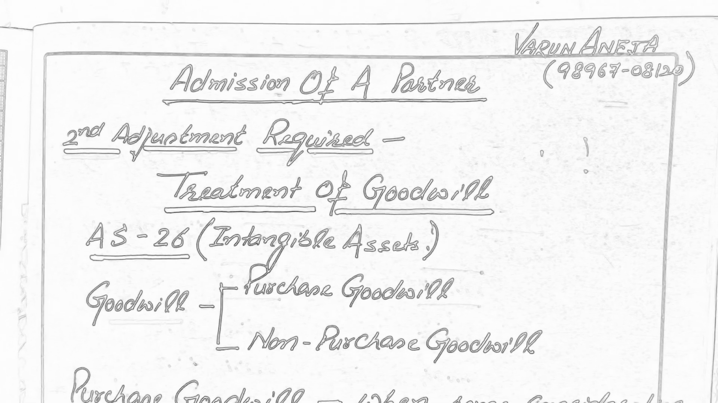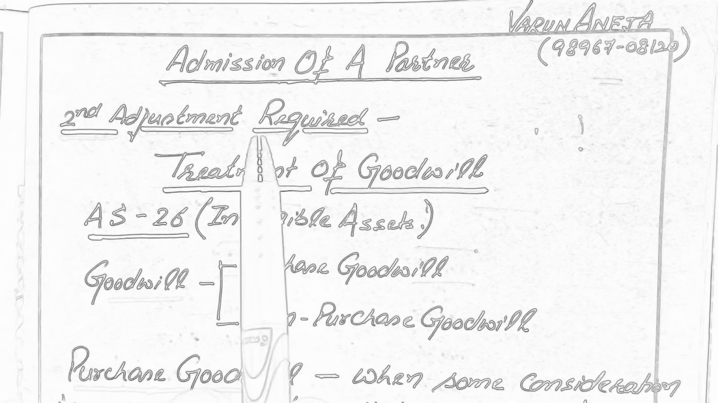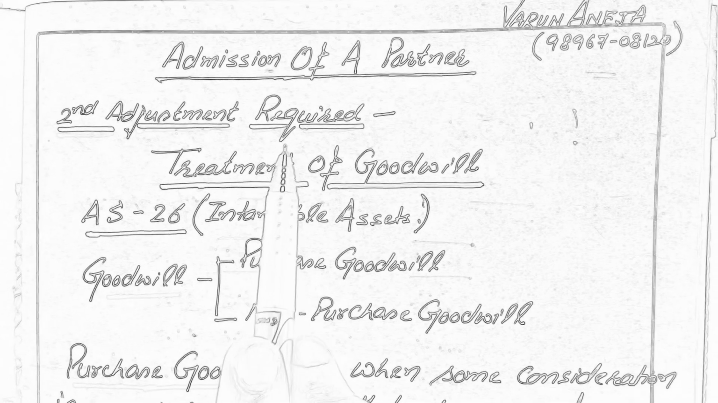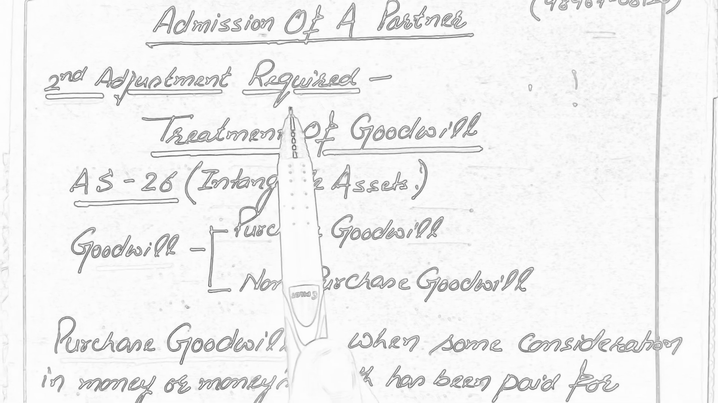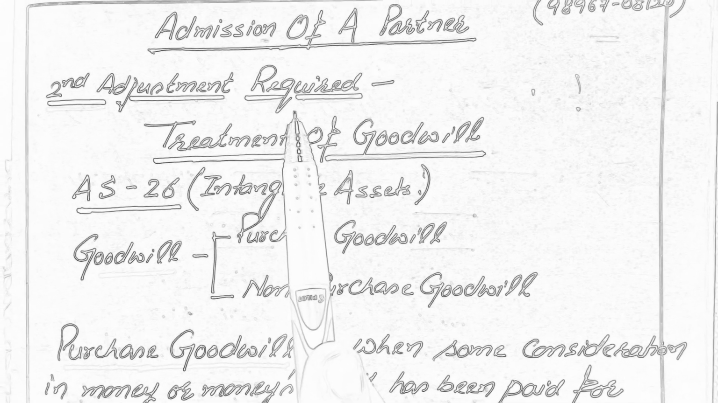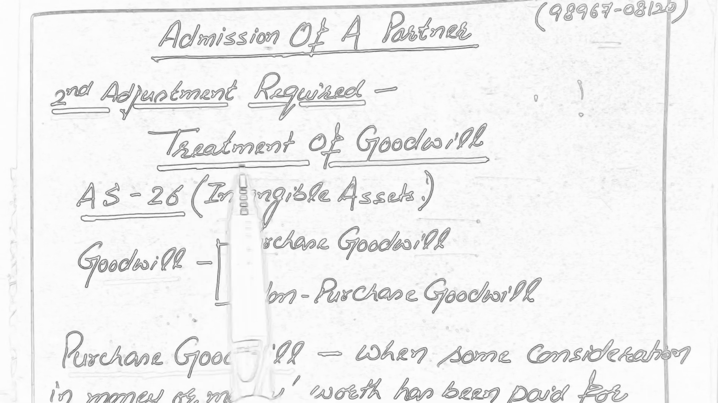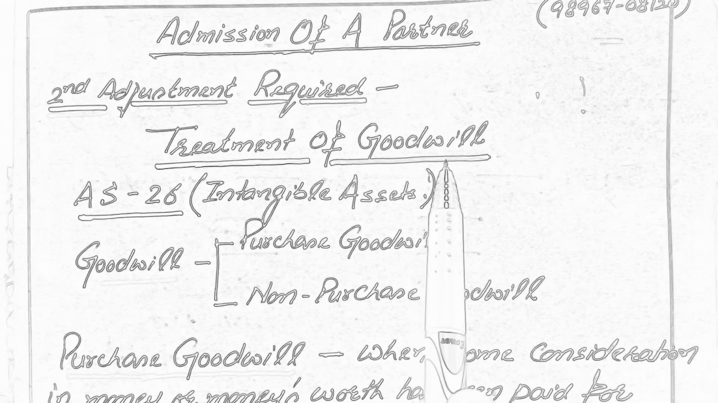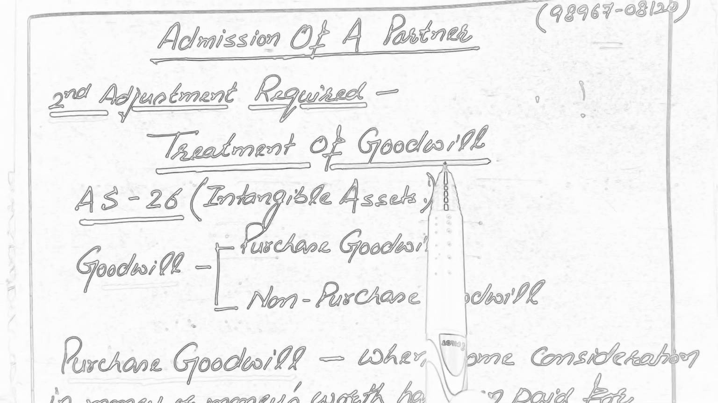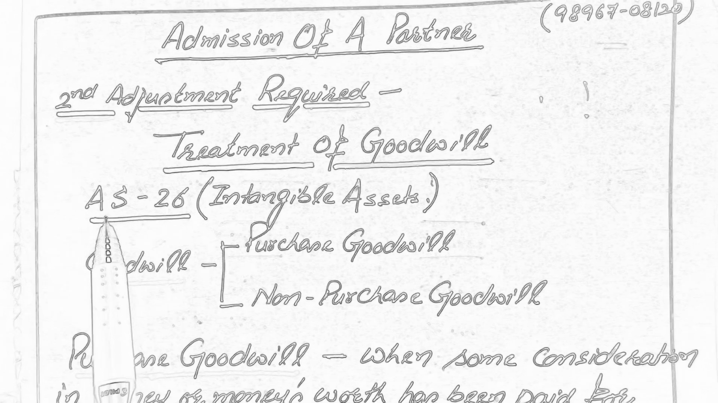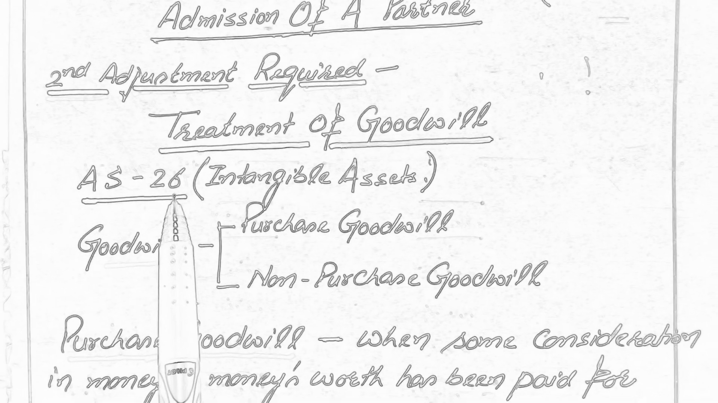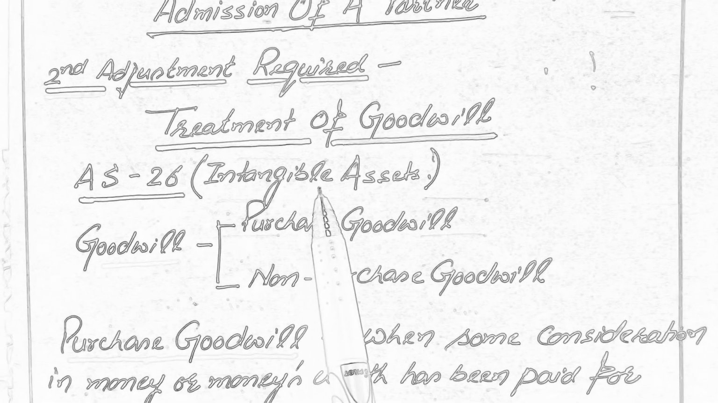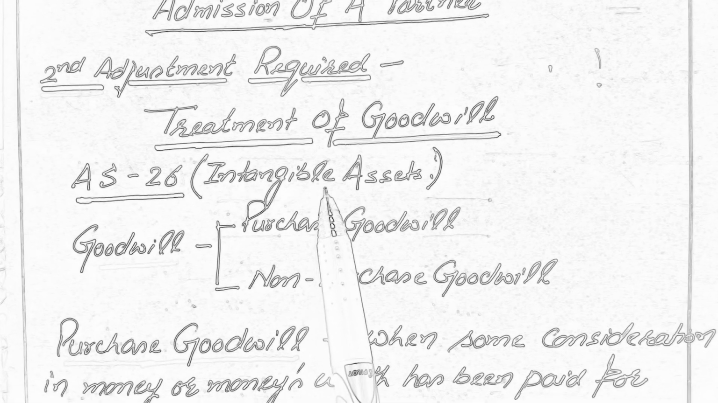Hello everyone. In this video we will study about the second adjustment required at the time of reconstitution of partnership firm due to admission of a partner, that is treatment of goodwill. And the guidelines about the treatment of goodwill are given under Accounting Standard 26. This Accounting Standard 26 relates to the accounting treatment of intangible assets.